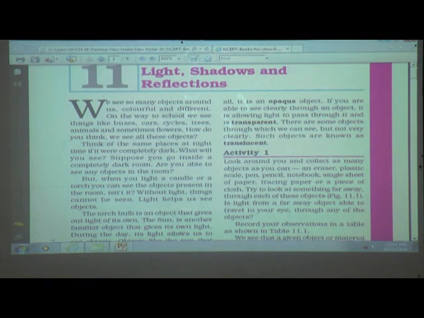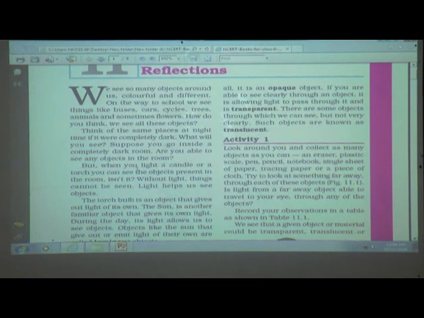Nothing, isn't it? Suppose you go inside a completely dark room, are you able to see any object in the room? No. But when you light a candle or a torch, you can see the objects present in the room, isn't it? Without light, things cannot be seen. Light helps us see objects. So students, this is very important. Light helps us see objects.